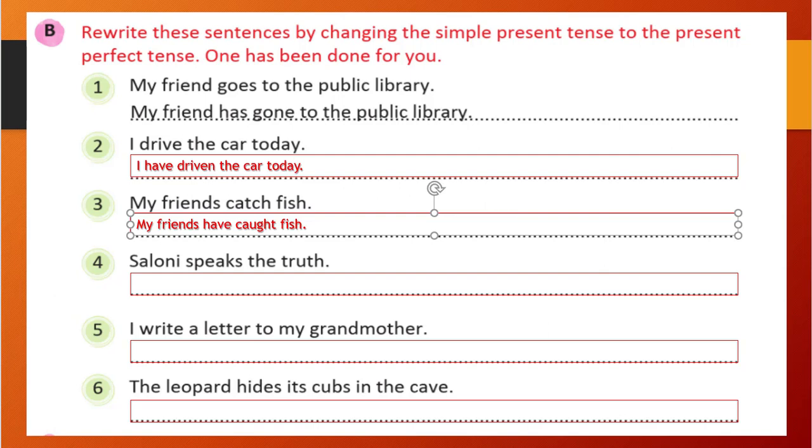My friends have caught fish. That is the correct one only, right? Because it's a plural. If plural is there, we will use have. If singular is there, then only we will use has.